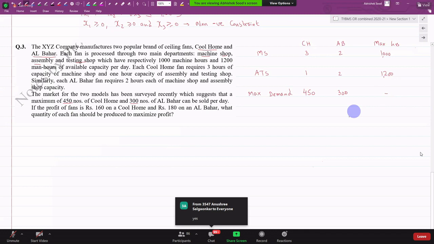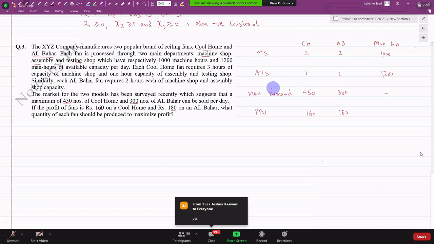And then what is the objective function that always comes in the end? What is the objective function? Profit per unit 160 and 180. Do we understand how I converted this paragraph into this table? Now the problem is almost over.